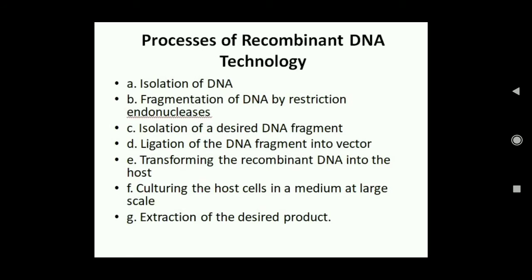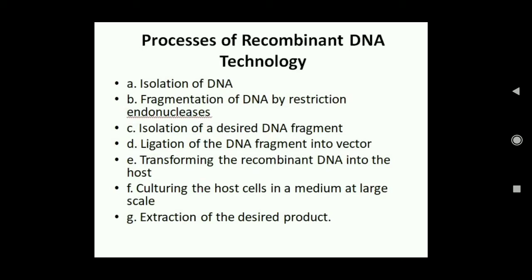Now we come to the main steps in the process of recombinant DNA technology. First is isolation of DNA. Second is the fragmentation of DNA by restriction endonuclease. Then these fragmented DNA are separated, generally by the use of electrophoresis. Then the desired DNA is ligated or joined to the vector DNA. Then this recombinant DNA that is formed will be transformed into the host, and then we will culture the host cells on a large scale and extract the desired product. So these are the main processes of recombinant DNA technology.